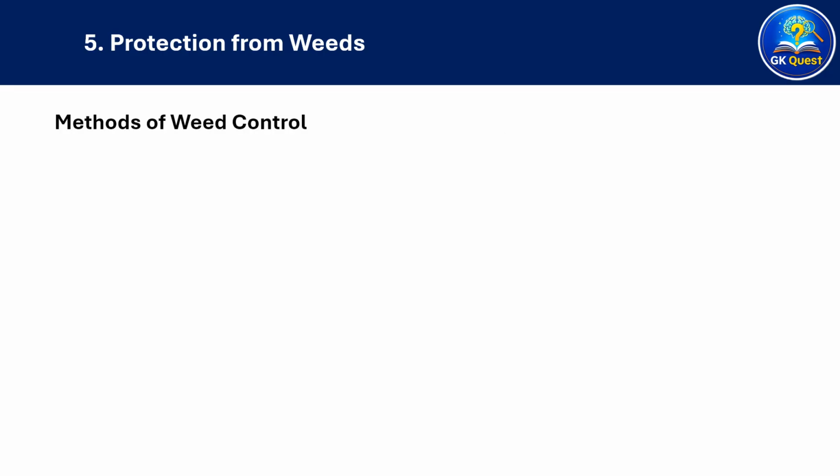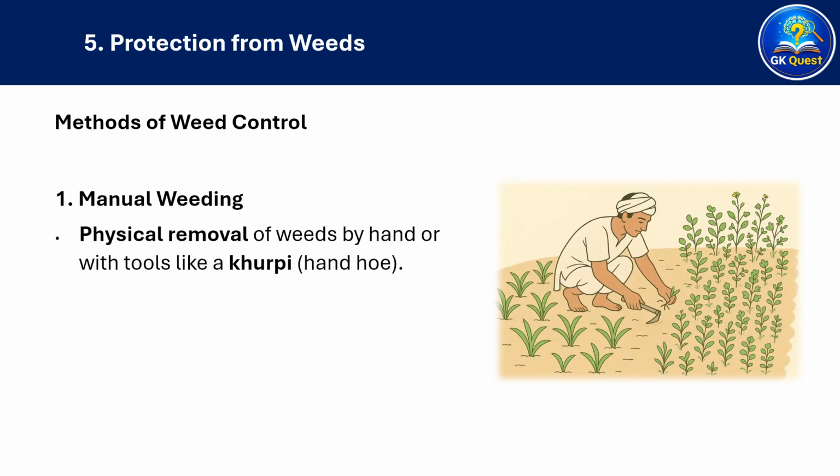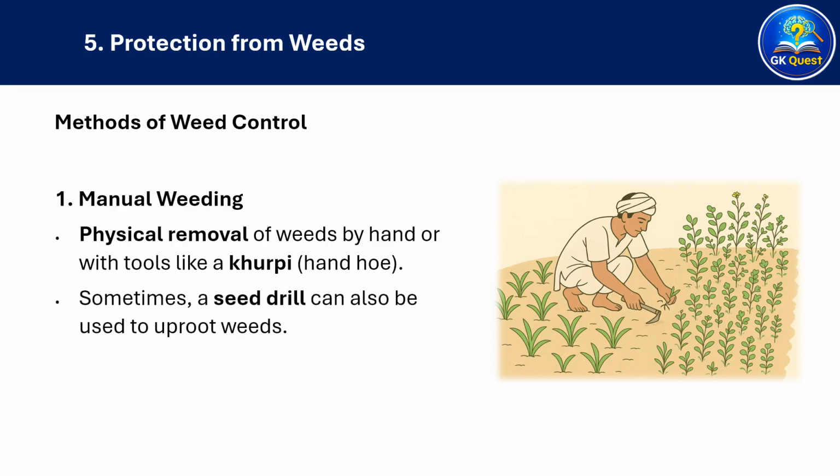Methods of weed control. 1. Manual weeding. Physical removal of weeds by hand or with tools like a khurpi or hand hoe. Sometimes, a seed drill can also be used to uproot weeds. Simple but requires a lot of labor.